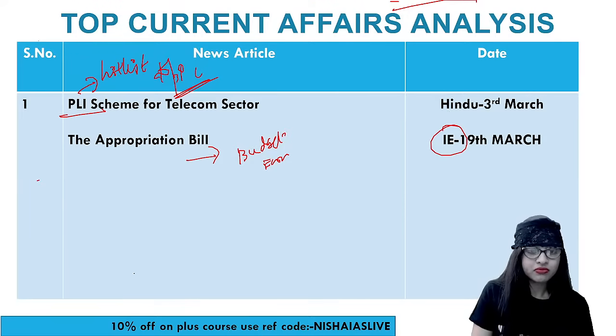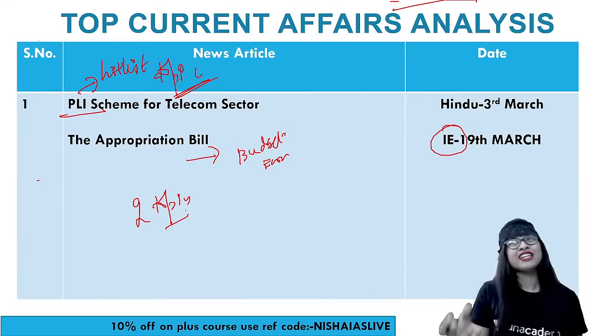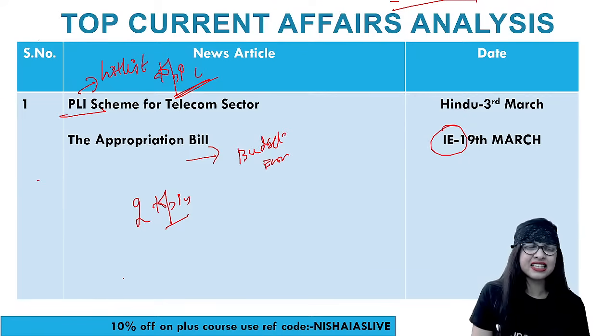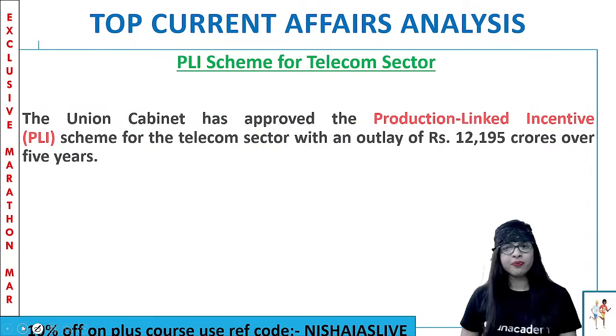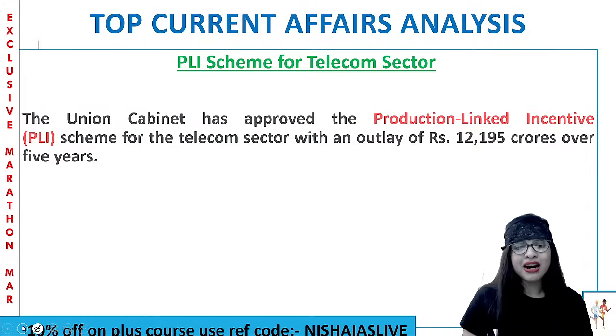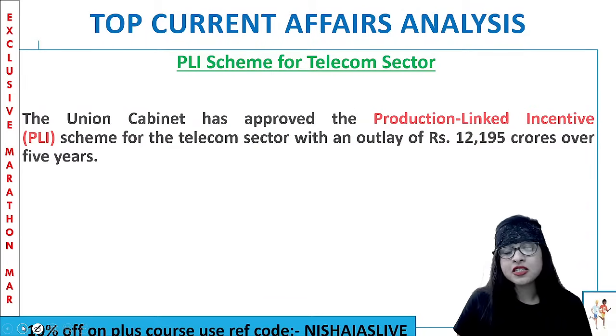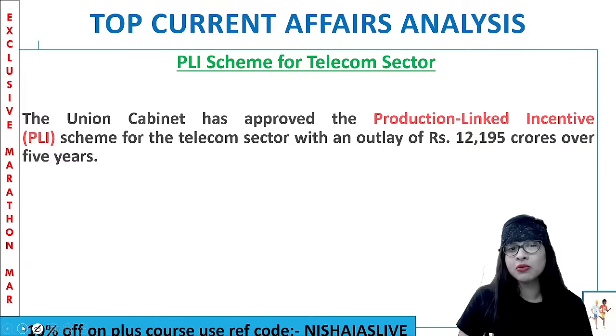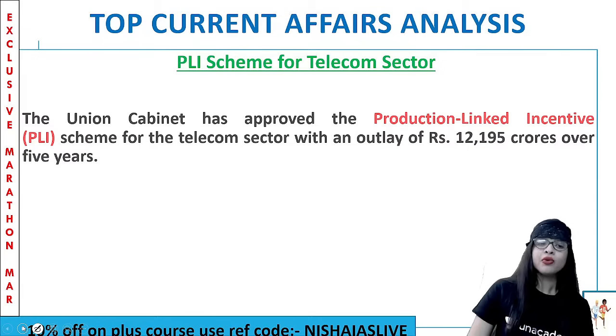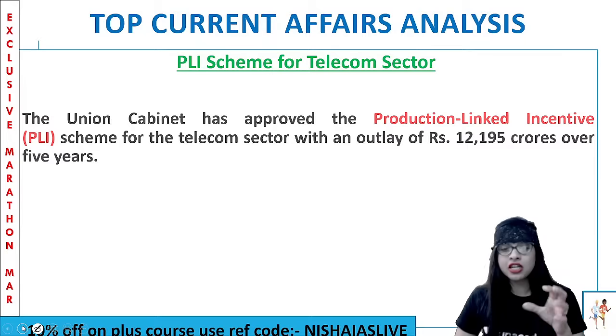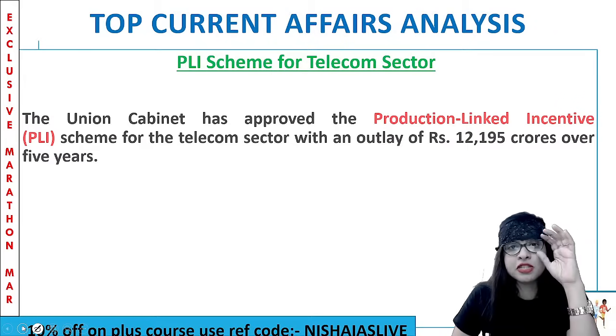Clear? So you will have only 2 topics for the month of March, not more than that. You may see different topics, but that is not that important, guys. Let's study what is important. That is enough. So here we go. The very first topic for the month of March 2021 economic current affairs is the production linked incentive scheme for the telecom sector. So what happened was, the Union Cabinet approved the PLI scheme for the telecom sector, and the outlay, or let's say the expenditure, was